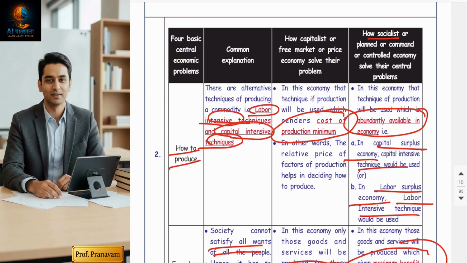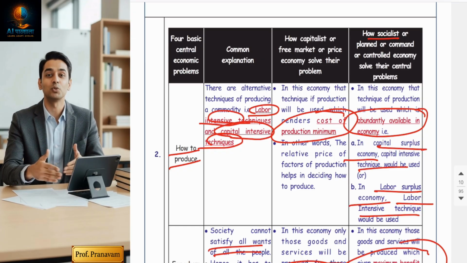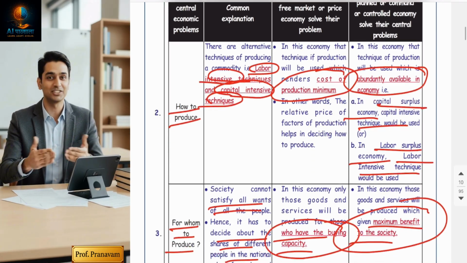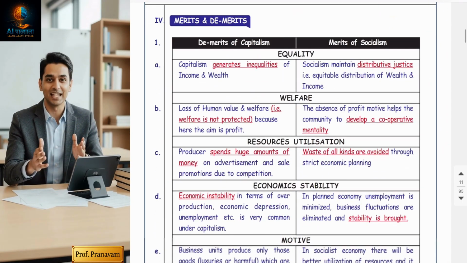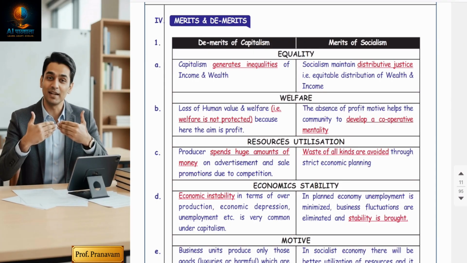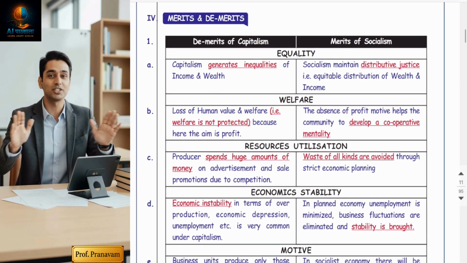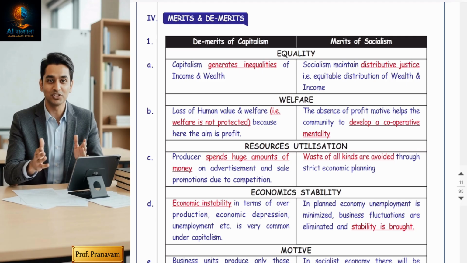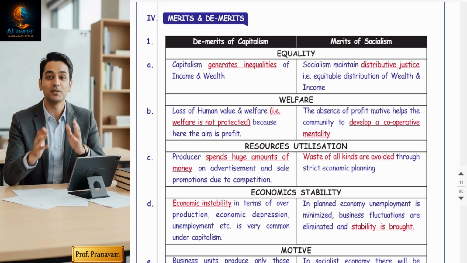A capitalist approach takes the market approach, a socialist approach takes the planning approach, and a mixed economy takes both approaches. Hope you understood. Now, all economies have their own advantages and disadvantages. No economy is perfect.